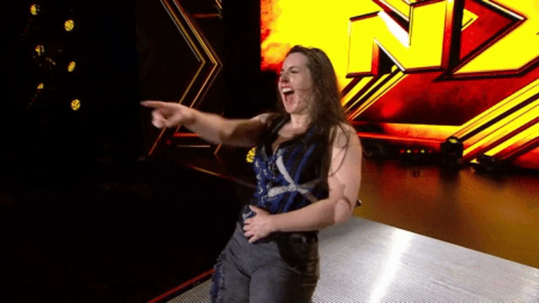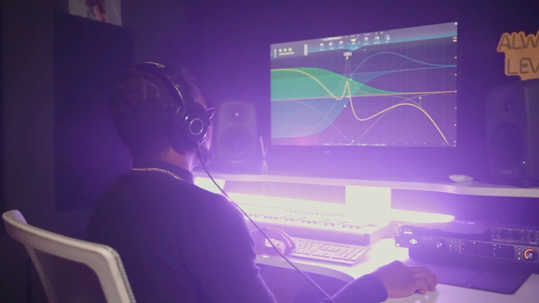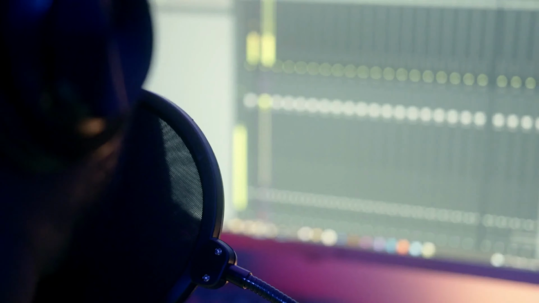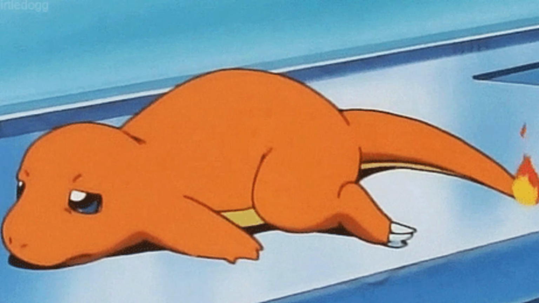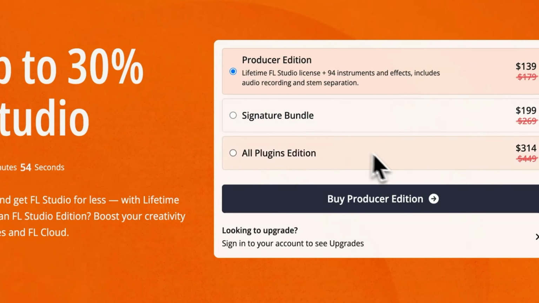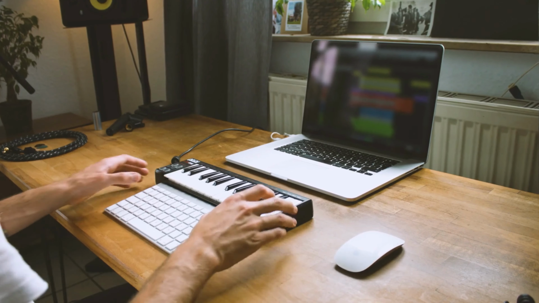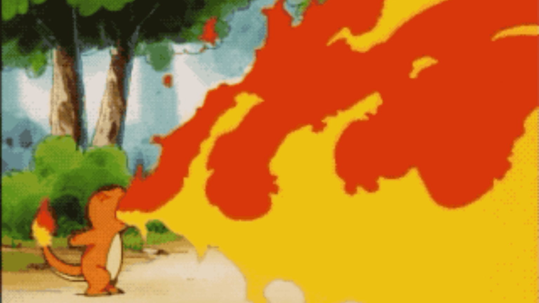Cons, on the other hand, it's not necessarily considered a serious live audio recording tool, so you might need extra paid plugins to get that pro level mixing you might need done. Recording and comping vocals or a live band can be kind of clunky compared to other DAWs. As you can see here, this is what the cost for FL starts with, depending on the edition. If you're really into making pattern-based workflows, EDM, hip-hop, Charmander is definitely your fire starter.